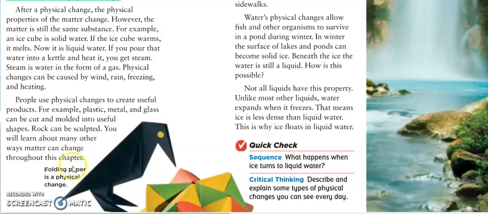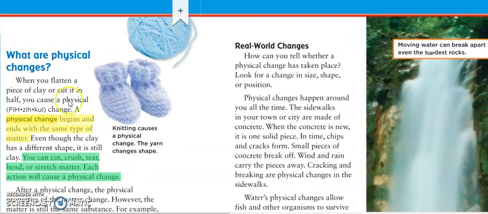You can see this example in this picture. Folding paper is a physical change. This is an example of folding paper, so it's still paper. This is an example of physical change. How can you tell whether a physical change has taken place? You have to look for a change in size, shape, or position.